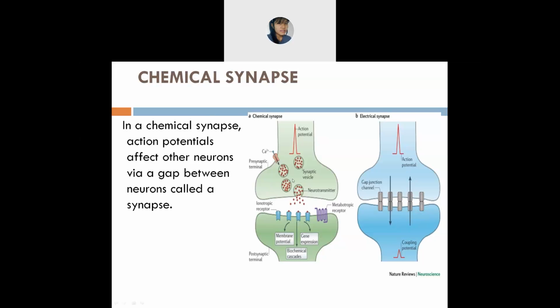the electrical synapse. These neurotransmitters are chemical messengers that pass messages from one nerve cell to another cell, which is the target cell. Neurotransmitters such as, I'll just say one example, dopamine. This dopamine will help you in thinking, planning, controlling, all these parts.